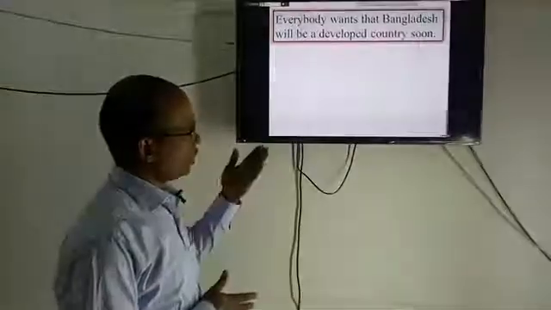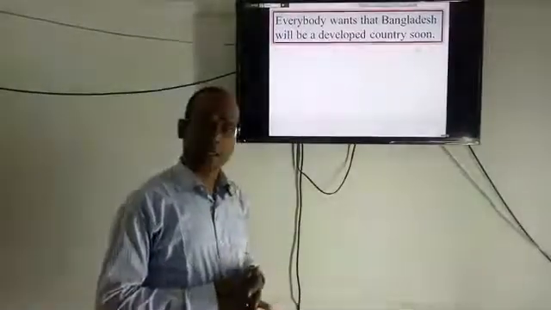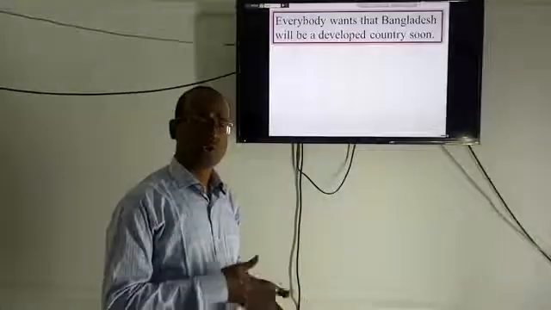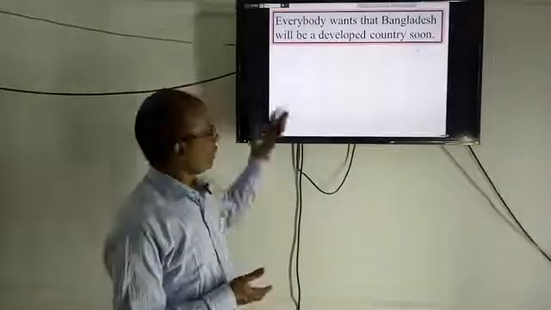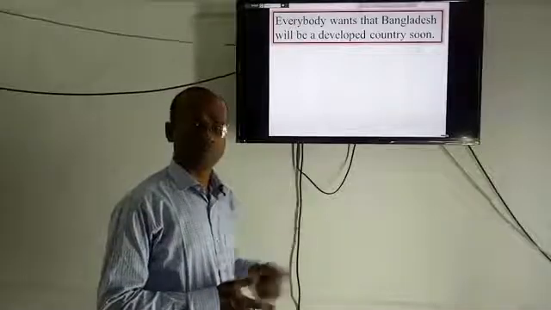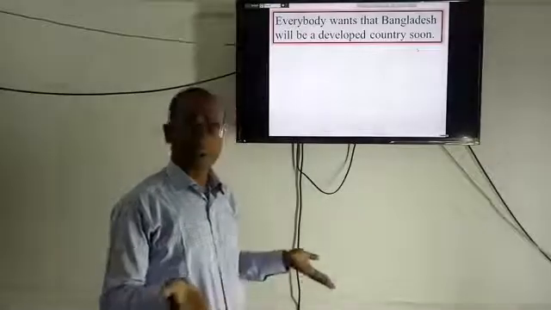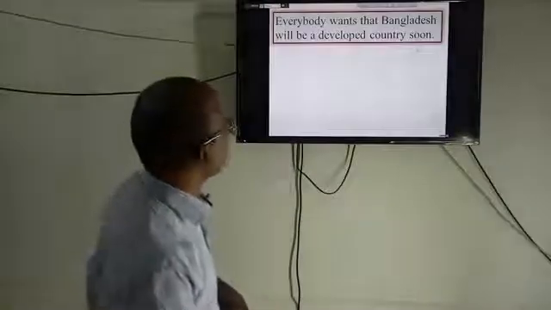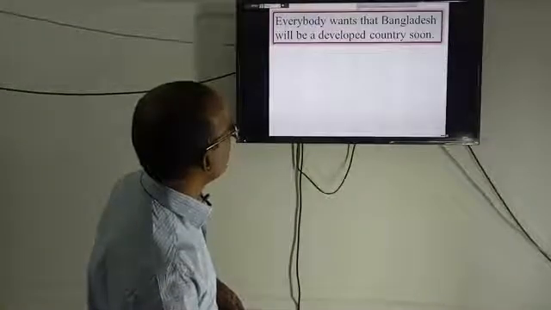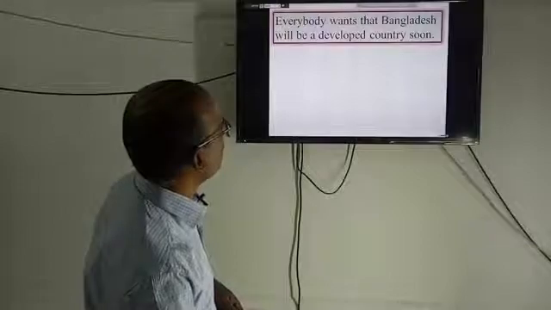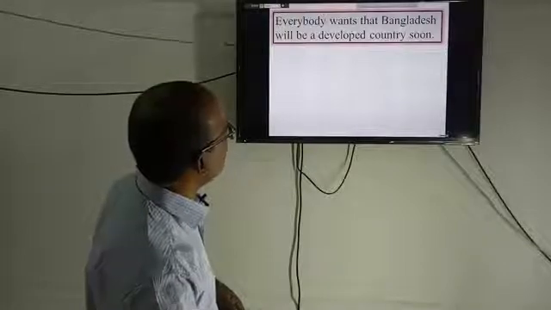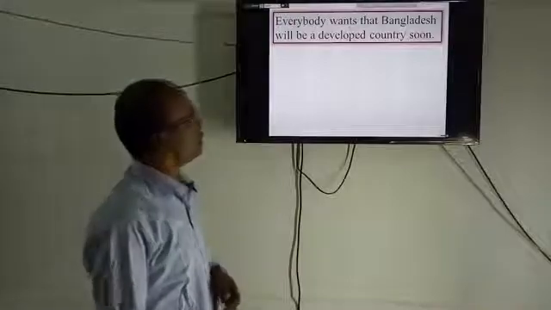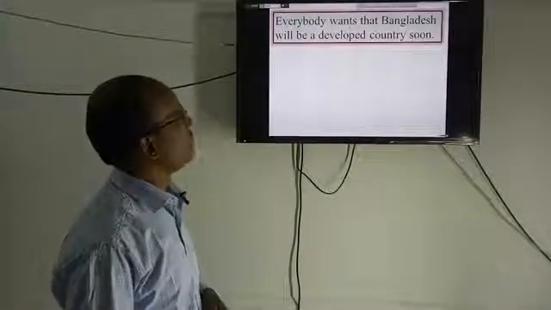Dear students, we should be clear here, because if it's a noun clause, it will require a particular way of turning it into a simple or compound one. If it's an adjective clause, then it will be another thing. So this is a noun clause because this clause has been used as the object of the verb "wants": everybody wants that Bangladesh will be a developed country.